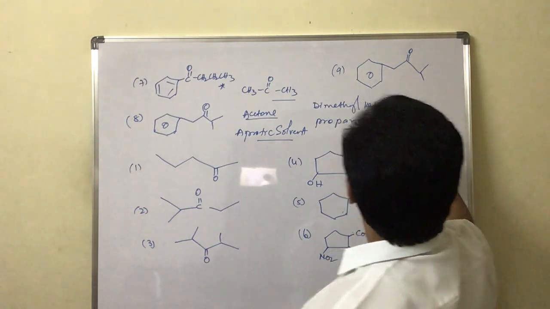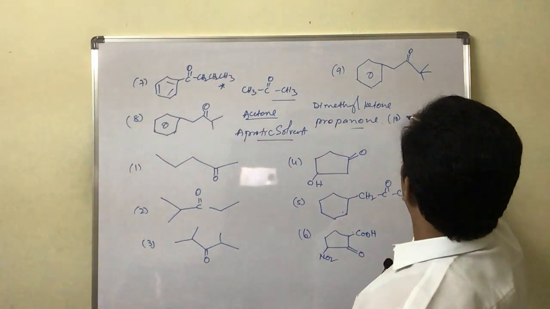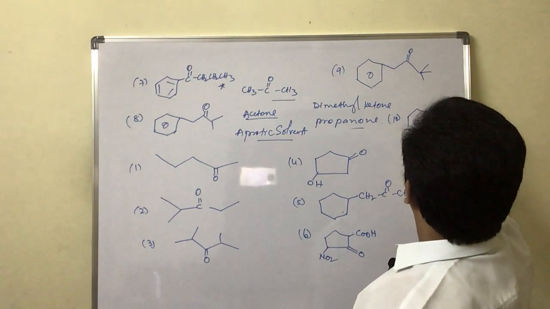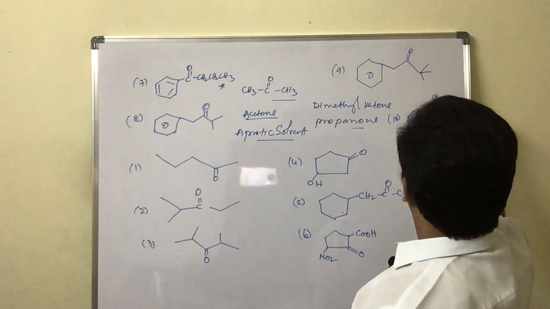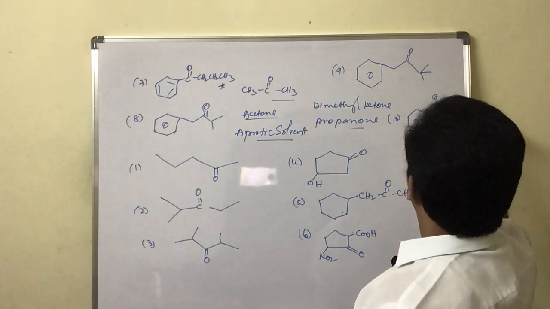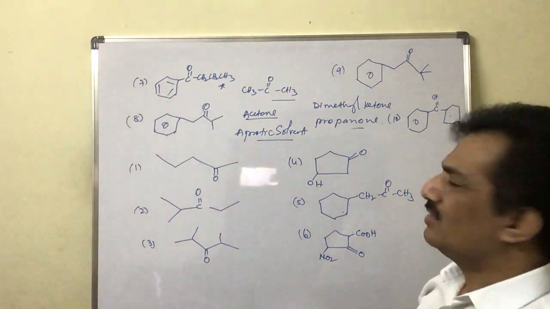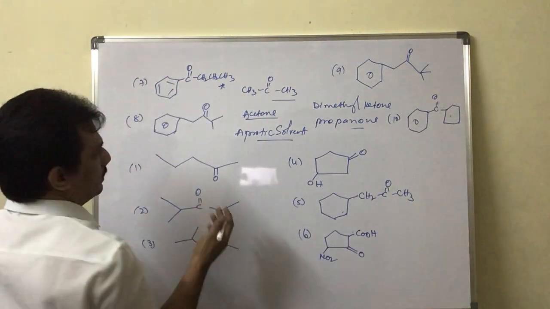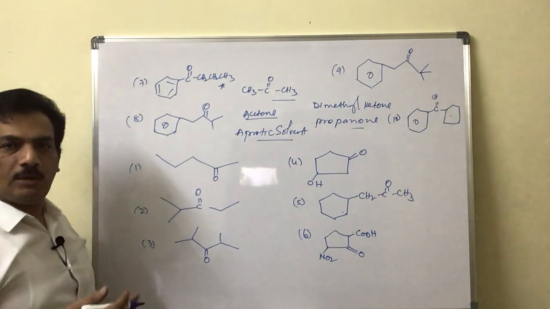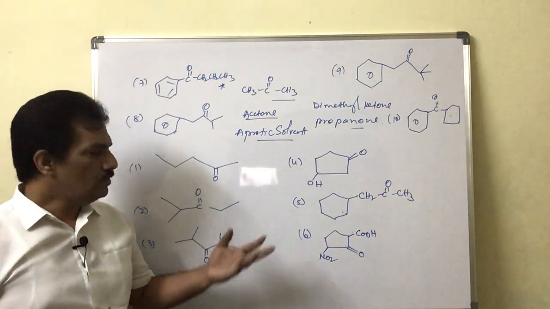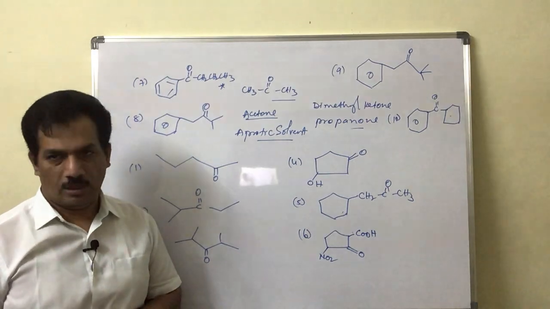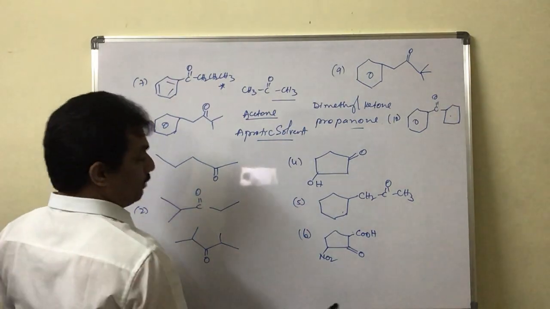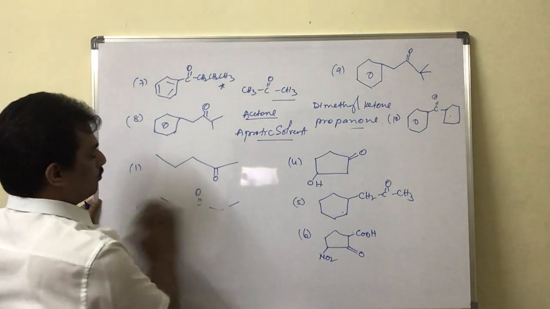And the 10th one is benzene ring present on this side, and on this side also it has a cyclic group. For all these compounds, try to write the IUPAC name. If it is possible to write the common name, then you can try to write the common names also. Clear? That is about the naming of carbonyl compounds.